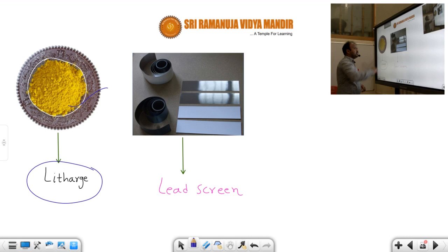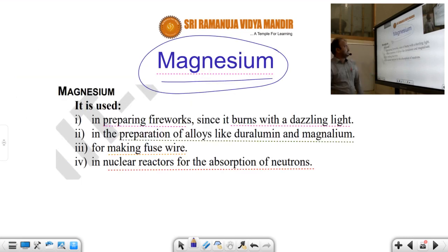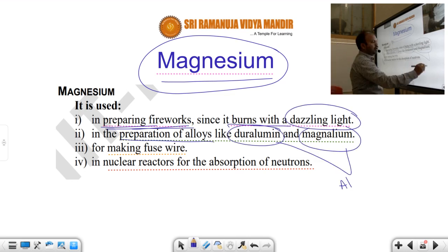And after that, another one: magnesium. Take a look here. What are the uses of magnesium? Magnesium is mainly used in preparing fireworks because it burns with a dazzling light. And in the preparation of aluminium alloys, duralumin and magnalium will be there. These two are the alloys of aluminium.